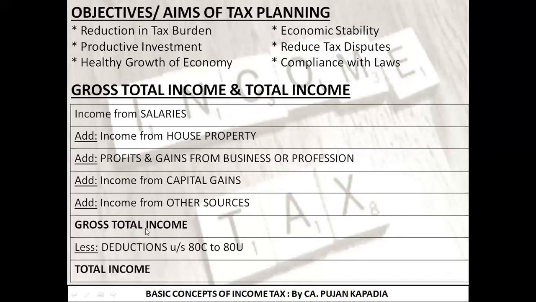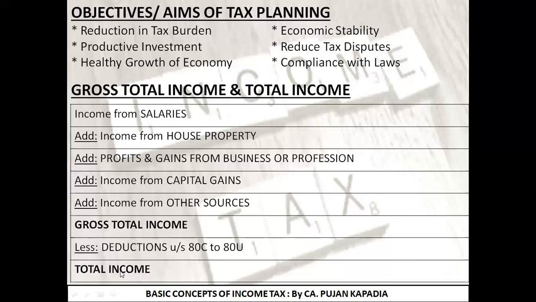So what is my gross total income? 5 lakh rupees. Now what I have done, I have invested 1 lakh rupees in a tax saver fixed deposit. So as per the Income Tax Act, I am going to write 1 lakh over here. My gross total income was 5 lakh rupees, of which I am going to deduct 1 lakh rupees. As a result, what is my residual total income? The amount is 4 lakh rupees.